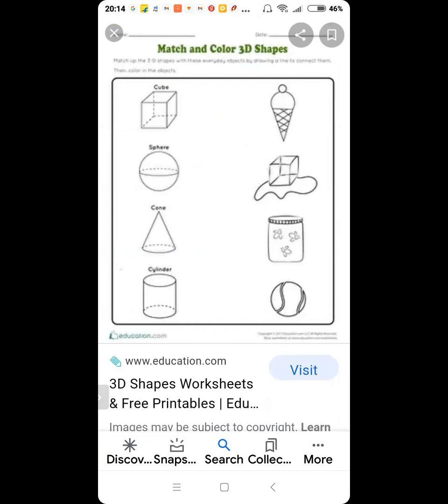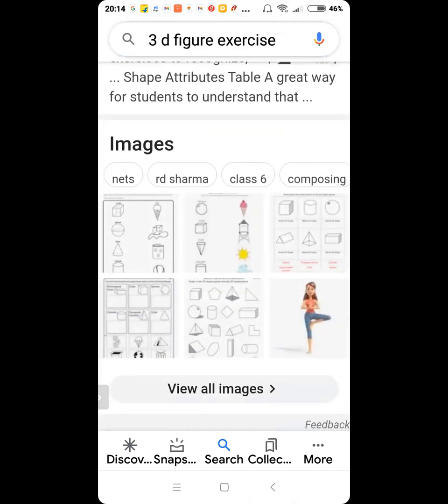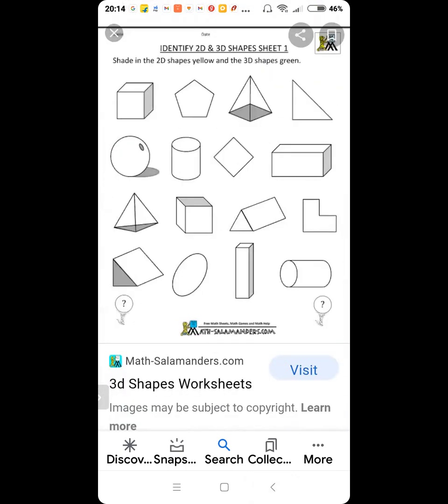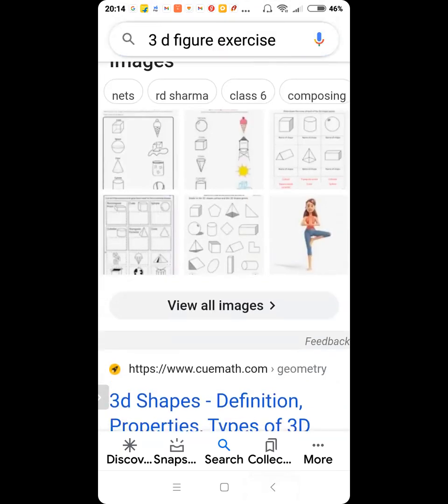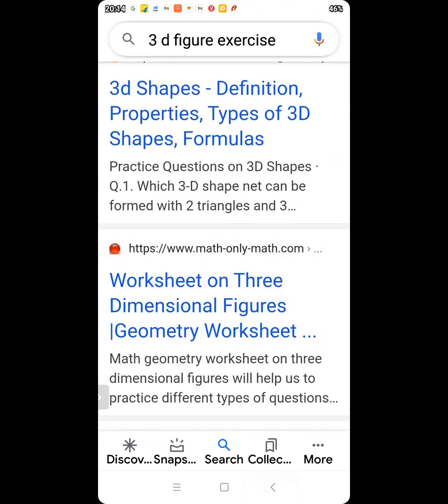Sphere too is easy, with the ball; cylinder is with the jug, cone is with the ice cream, cube is with the ice. That's like baby stuff. Very good, you say that. Okay. Not even this, not even this.